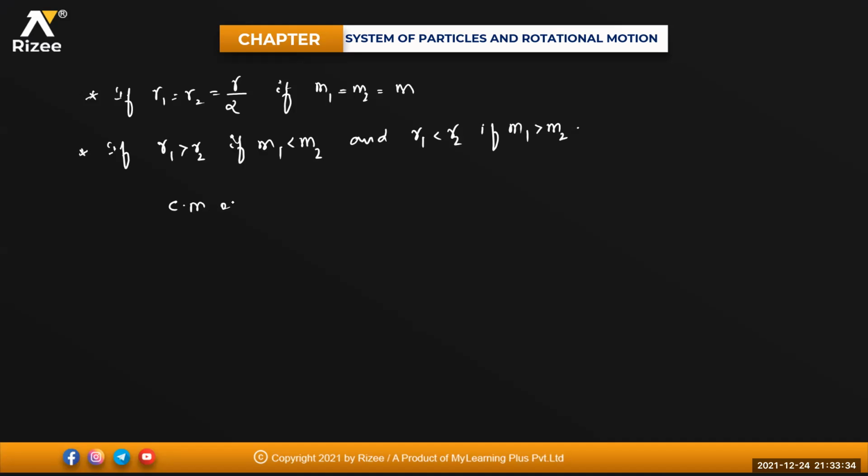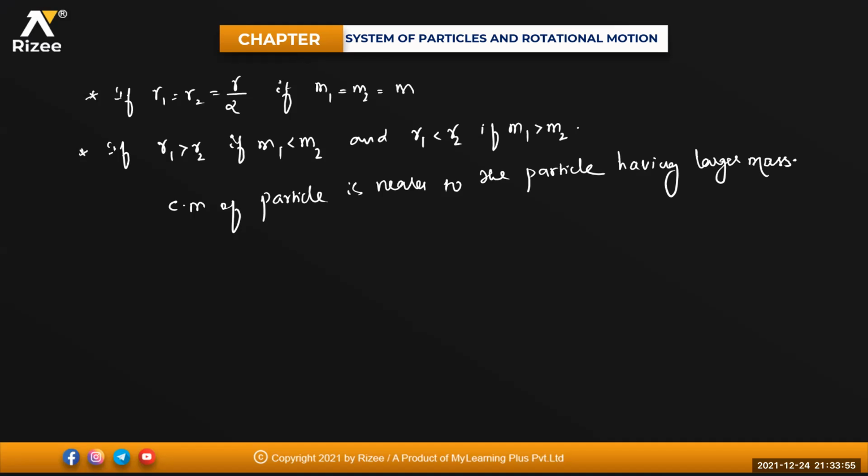Center of mass of particles is nearer to the particle having larger mass. Got it? So the center of mass is nearer to the particle having the larger mass. Wherever the mass is larger, the center of mass will lie towards that point.